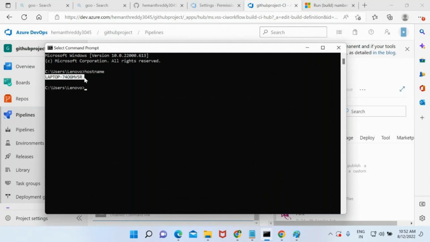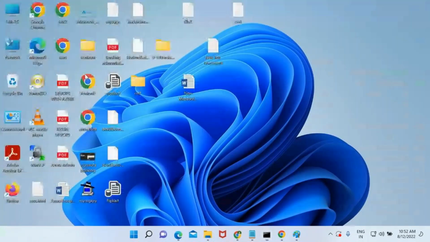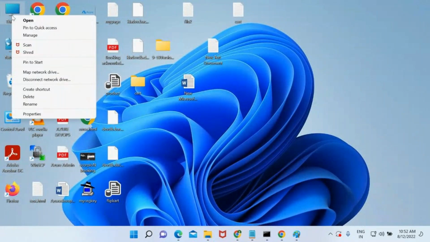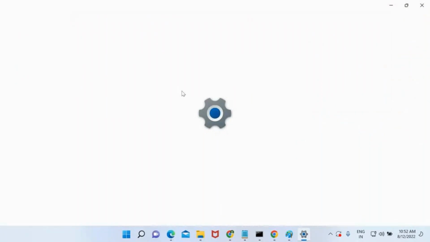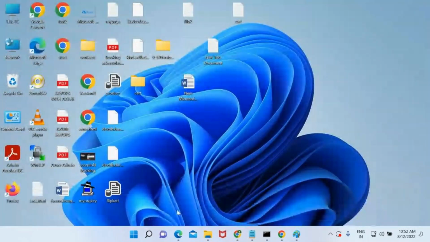Where can you find it? If you go to My Computer, right click on it and go to properties. Here you will be able to see your computer name, the device name. In the same way, a fresh VM will be generated whenever I run the pipeline, right? I want to know the device name of that VM. So what do I need to do? Tell me from pipelines what I can do.